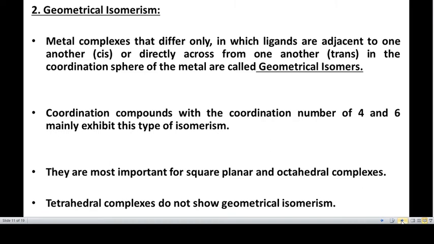In the coordination sphere of the metal, these are called geometrical isomers. Coordination compounds with coordination number 4 and 6 mainly exhibit this type of isomerism. These are most important for square planar and octahedral complexes. Because of the symmetry in tetrahedral complexes, they do not show geometrical isomerism.